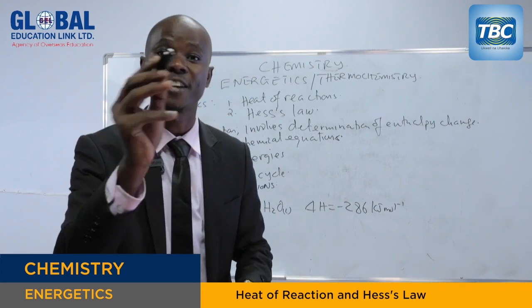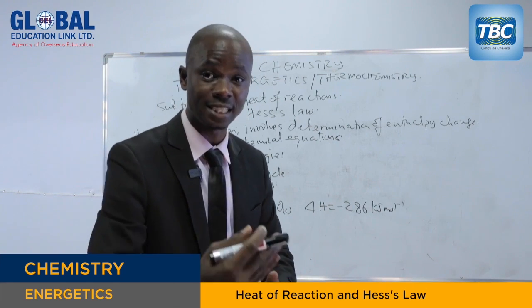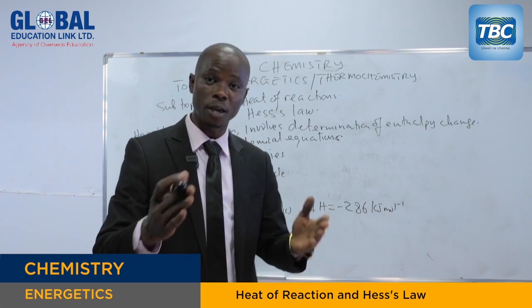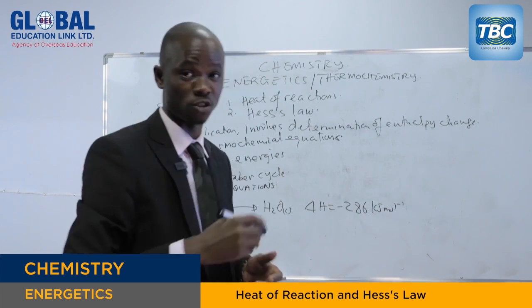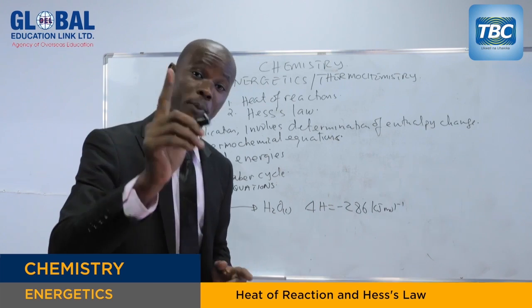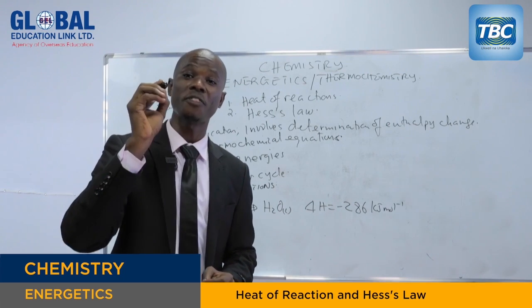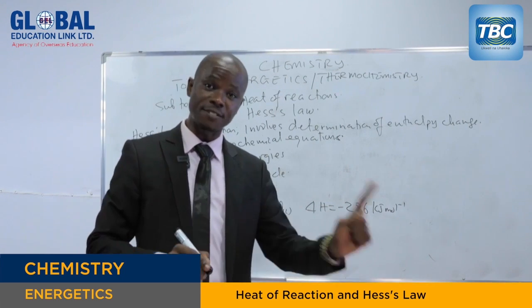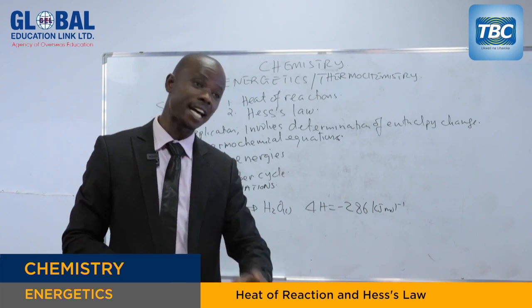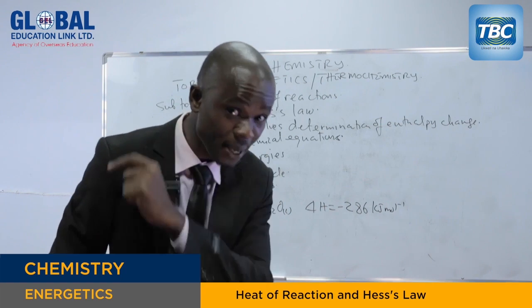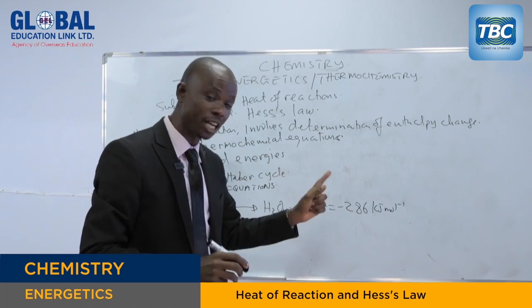These two reactions are very important. Endothermic reactions are reactions which occur by absorbing heat from the surroundings, but exothermic reactions are chemical reactions which take place by releasing heat to the surroundings. So whenever you are given a thermochemical equation, it is very important for the enthalpy change to be indicated with either a negative or a positive sign. The negative sign indicates that the reaction is exothermic, that means energy is given out. But the positive sign indicates that the reaction is endothermic.